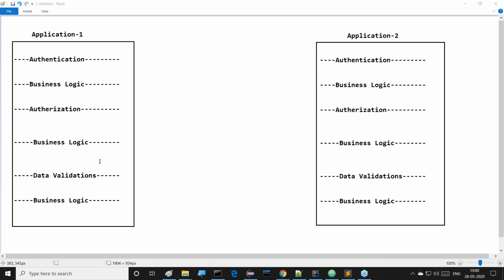Authentication, authorization, data validations. All these are like which one? Services. So now I want to give clarity. What is a service? Authentication, authorization, data validation, I want to say it's a service. In general, authentication, authorization and data validation are three tasks that must be required in each and every application.